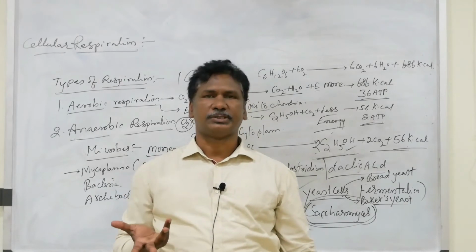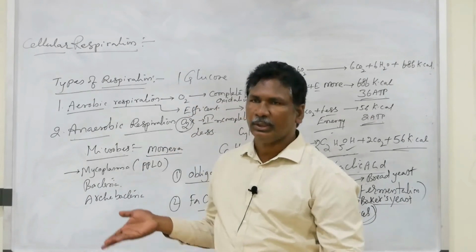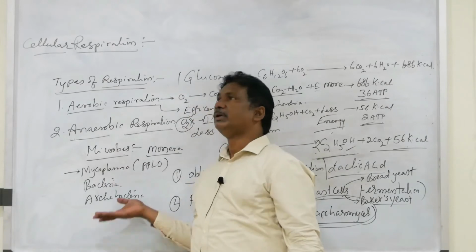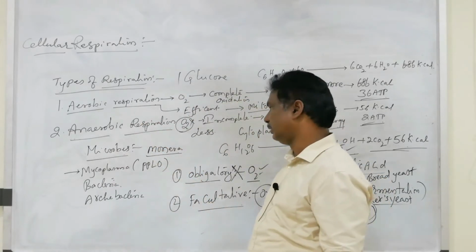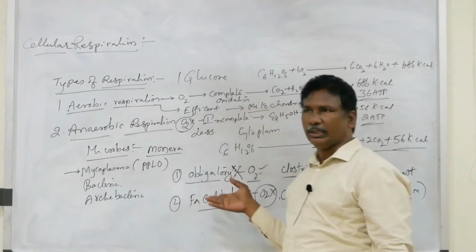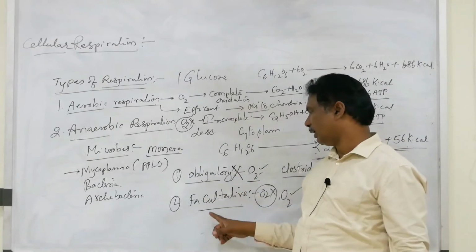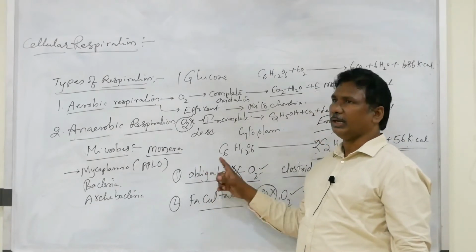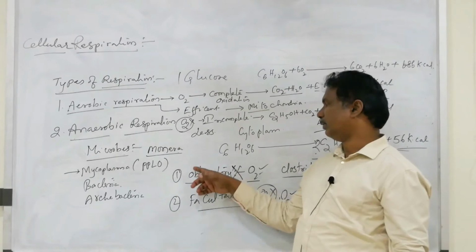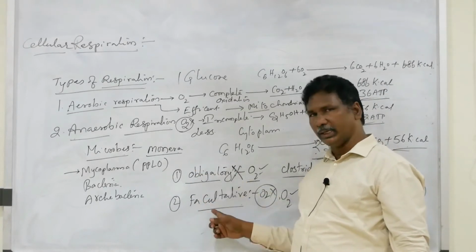Some of the protists are also anaerobes. Those can survive in the absence of oxygen. Based on that, anaerobes may be obligatory or facultative. Obligatory anaerobes don't require any oxygen.